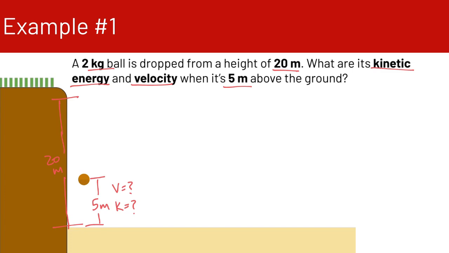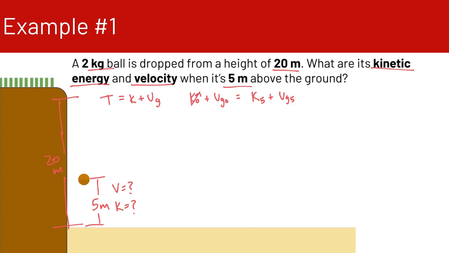The way we're going to figure this out is by using conservation of energy. We know that our total energy is equal to K plus U, which is U_G. So our initial kinetic energy plus our initial gravitational energy is going to equal our kinetic energy at 5 meters plus our potential energy at 5 meters.